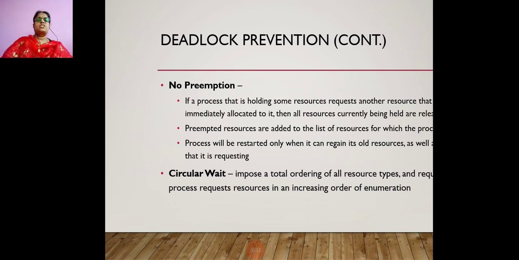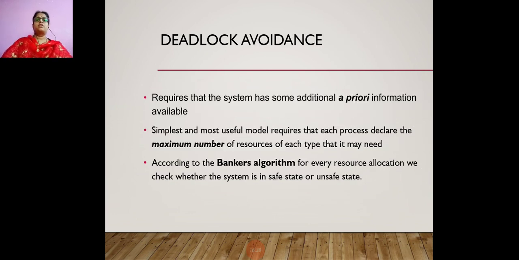Okay, so circular wait is prevented by imposing a total ordering of the resource types. Every resource will be given a number, and the process has to request the resources in an increasing order of enumeration. So this is how circular wait is handled.